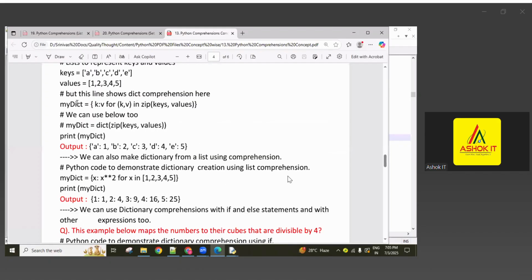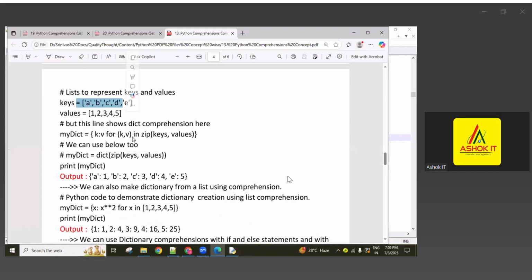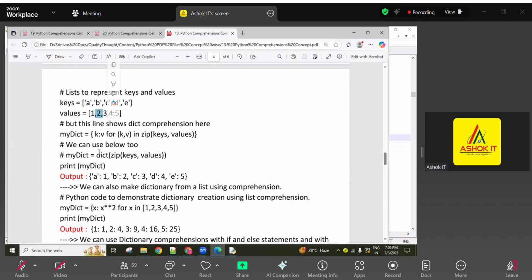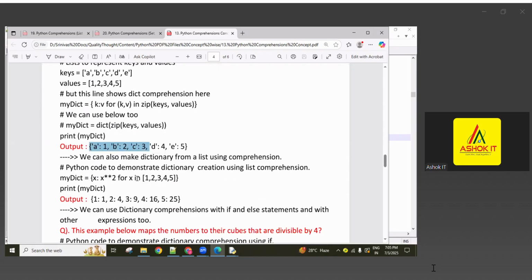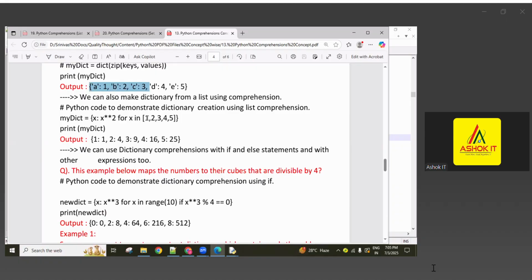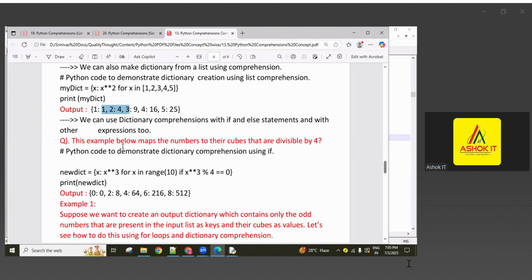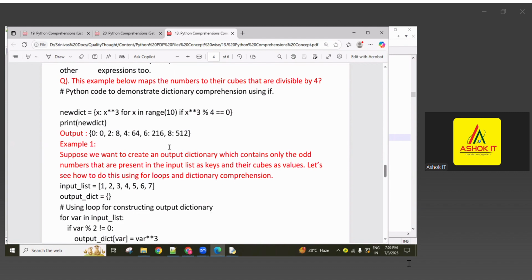Okay guys, here in this material, you can go through that one. This example given here. So keys and values format I given, zip function I used here. So key value format you're getting. Here the dict casting function also you can use like this, dictionary format you're getting. Comprehension concept I used. Here each value as a key and its square value as a value, power values relation. So these all explained already.